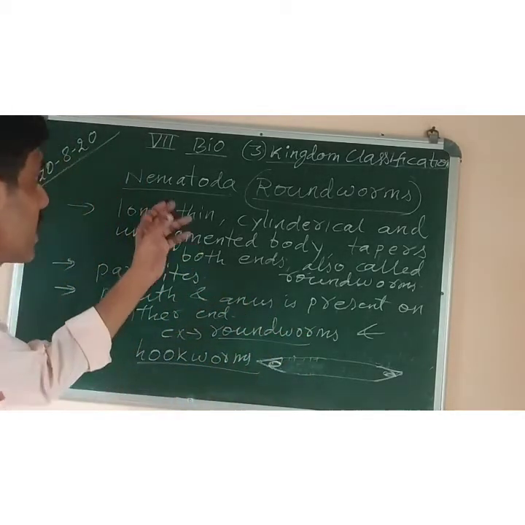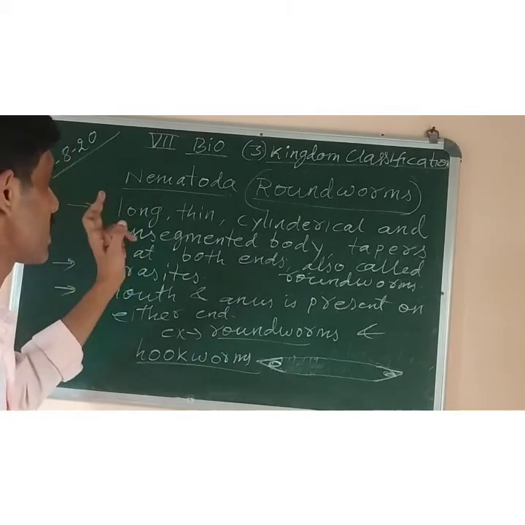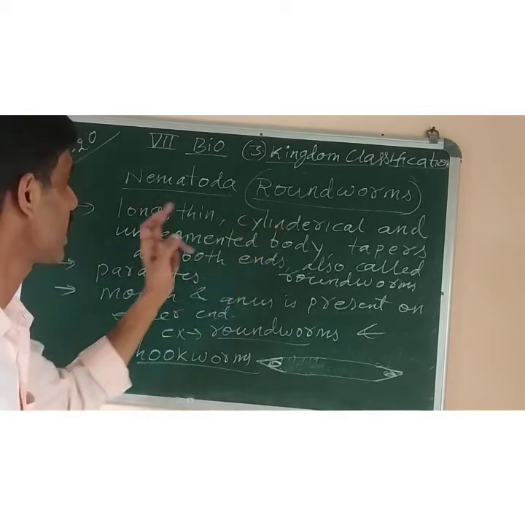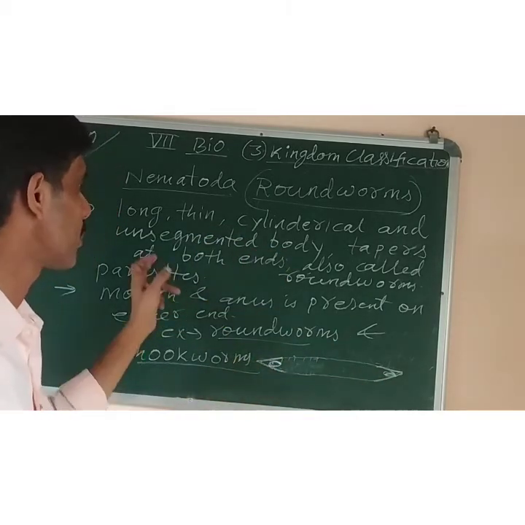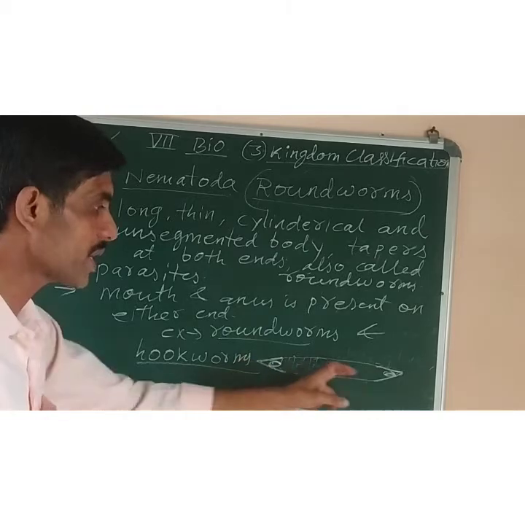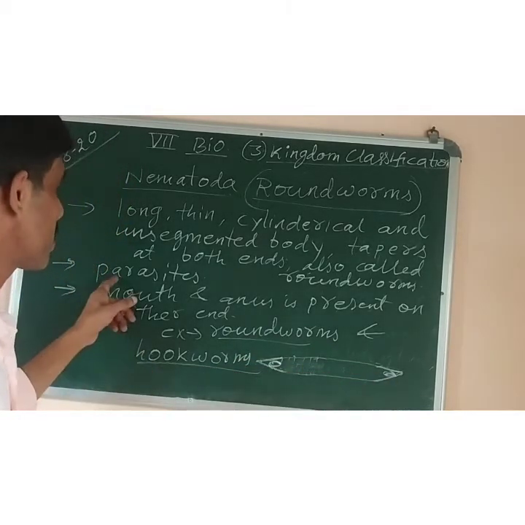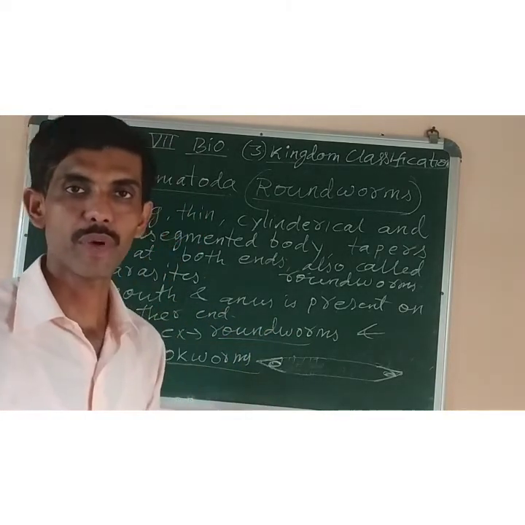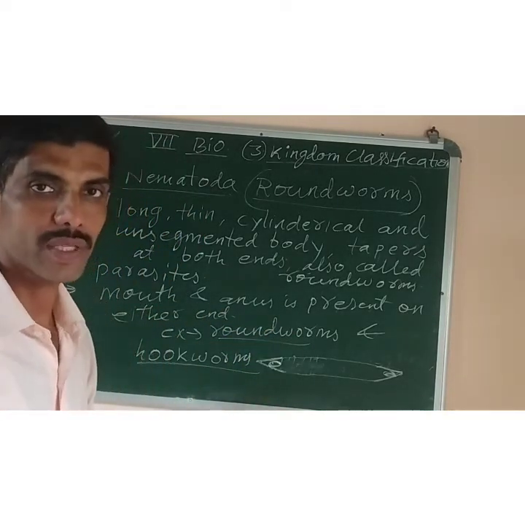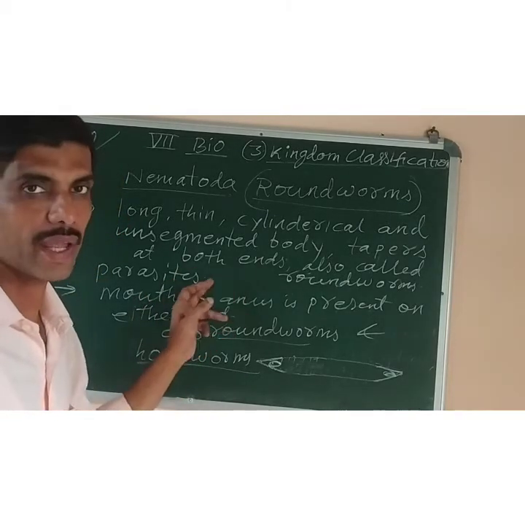So what we studied in the Nematoda: Nematoda consists of animals that have a long, thin, cylindrical and unsegmented body which is pointed or tapers at both ends. The meaning of tapers is they are pointed at both ends, not flat at both ends. Number 2, they can live as a parasite inside the digestive system of human beings and other herbivorous, that is grass eating animals, as well as they can be found in the soil and water.